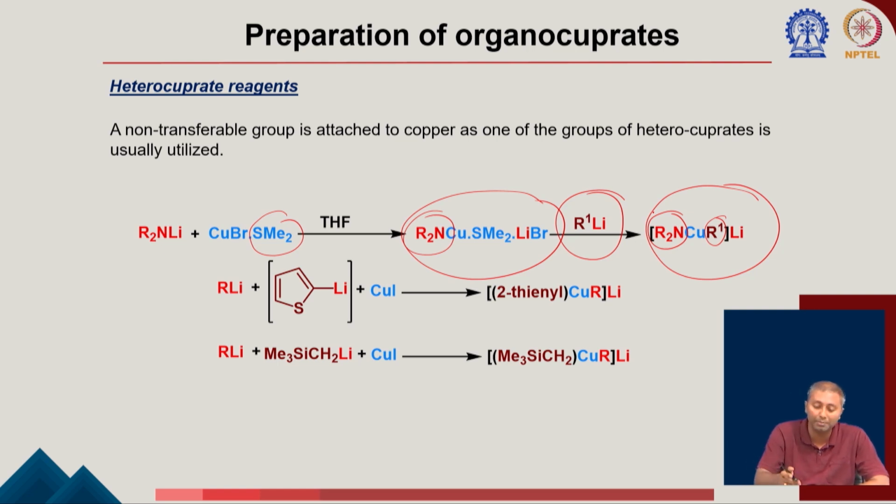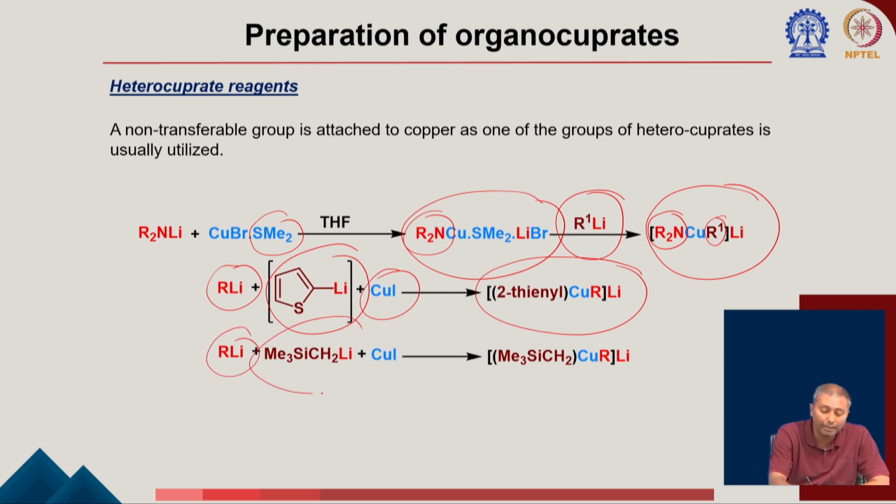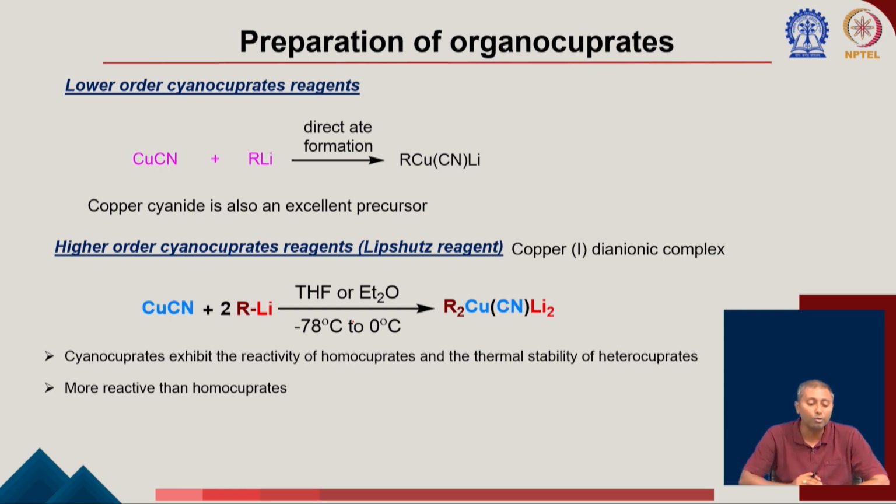So you can see there are some variations here of the synthesis of the heterocuprate, and I think one of the popular ones is with this thienyl one. So it's 2-thienyl lithium with the RLi, and in place of copper bromide, copper iodide, it is going to form this heterocuprate reagent. Again, there is another example here as well, and I am going to talk about some of the reactivity of this reagent as well. Then we are going to talk about some of the lower order cyanocuprate reagents.